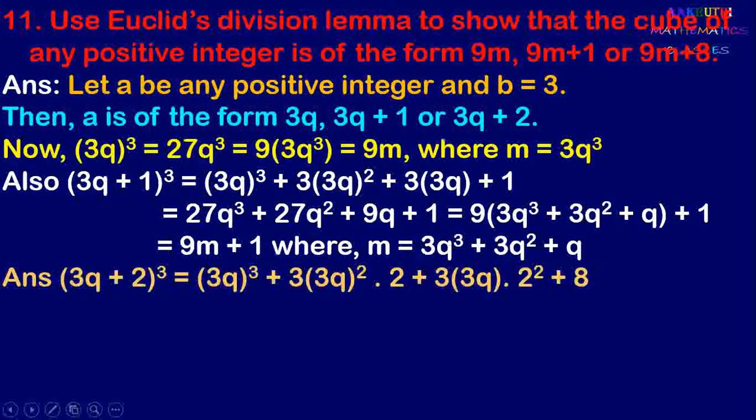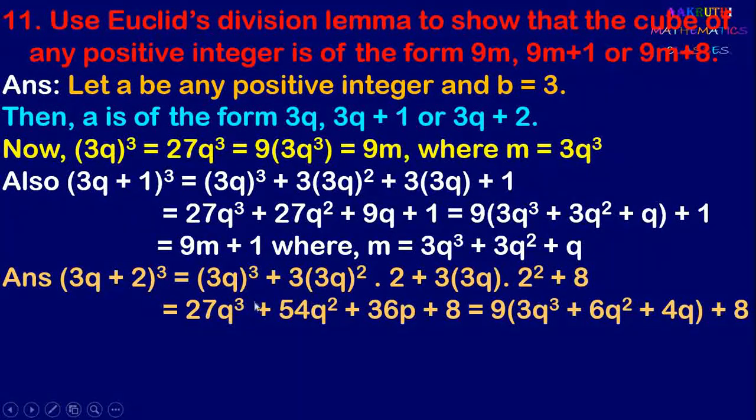So next we take (3q plus 2) whole cube. (3q plus 2) whole cube is (3q) whole cube plus 3 into (3q) whole square into 2 plus 3 into 3q into 2 square plus 8. Again it is (a plus b) whole cube, a cube plus 3a square b plus 3ab square plus b cube. When we simplify this, we get 27q cube plus 3 into 9 into 2, so it is 54q square, plus 3 into 3 into 4, it is 36q, plus 8.